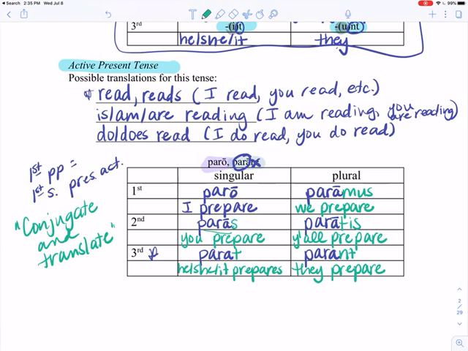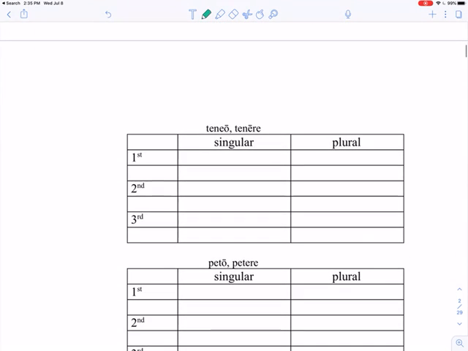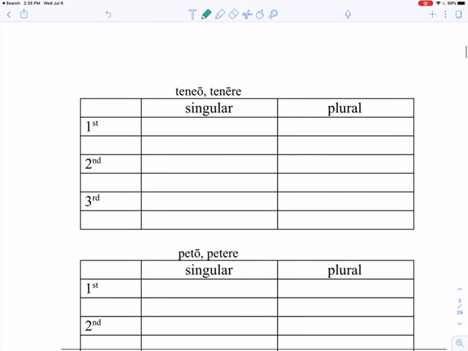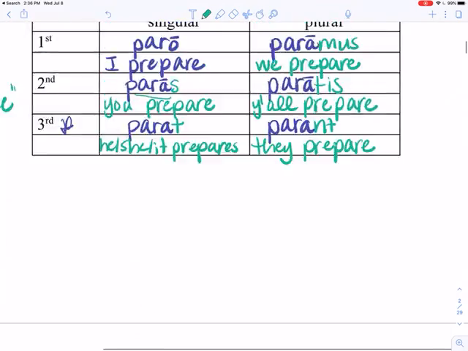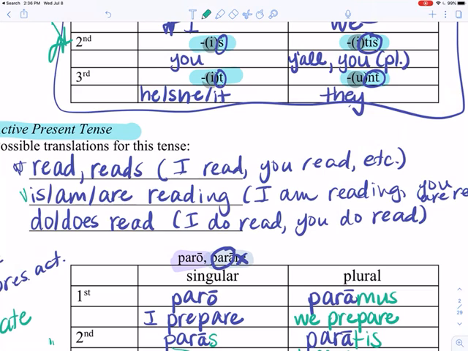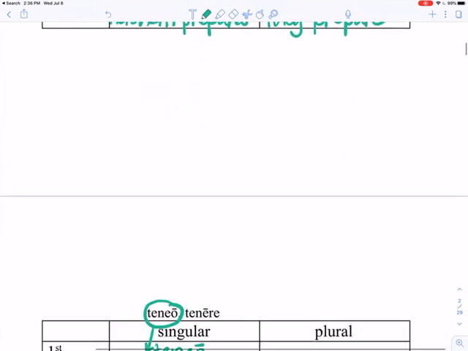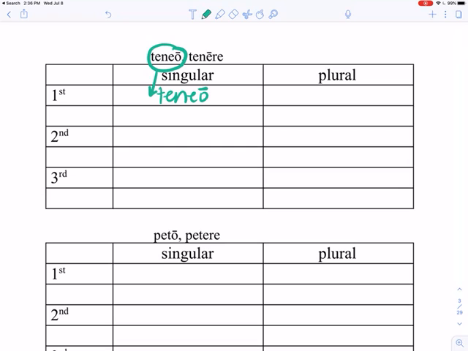All right, so we're going to go to our second conjugation example here. We're going to go to teneo. I'm going to make that one a little bigger. Okay, so remember, for first singular, that is always our first principal part. So I'm going to take teneo, and I'm going to move it right here. So I have teneo. Okay, and we know that that means to hold, and so we need to pair it with I, and this time I'm going to go with is, am, or are. Okay, so for my translation of teneo, I'm going to say I am holding.